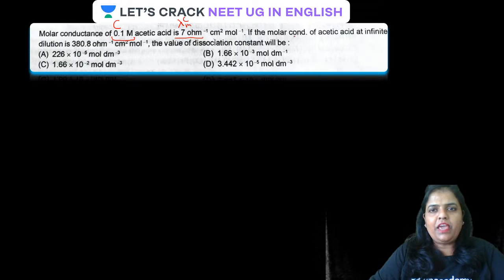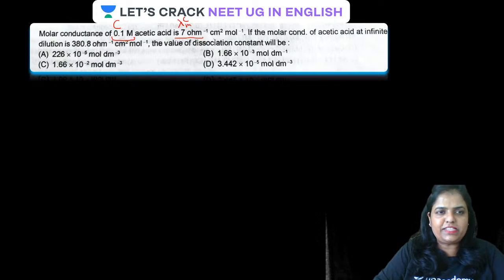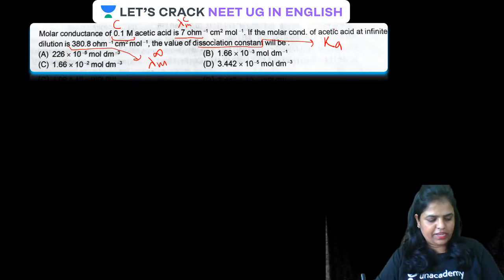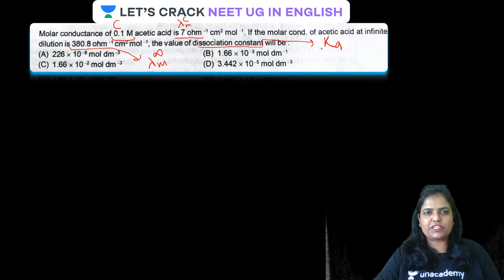If molar conductance of acetic acid at infinite dilution is given, what will be the value of dissociation constant Ka? We have to calculate the value of dissociation constant, guys.